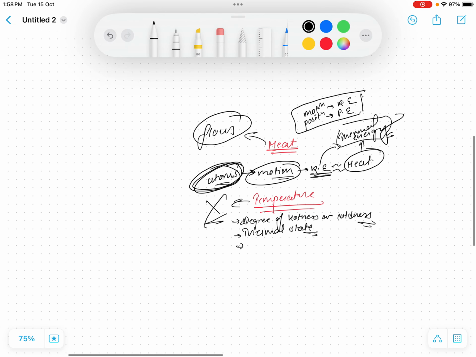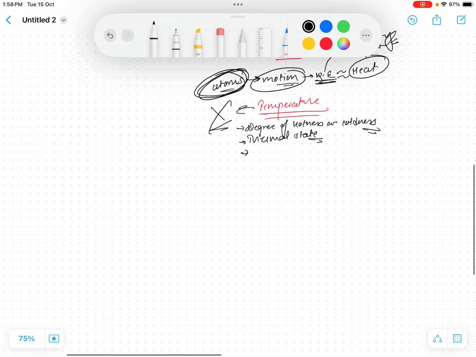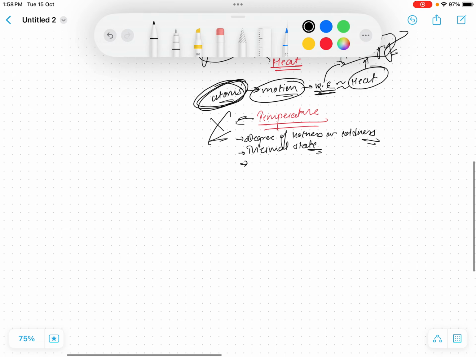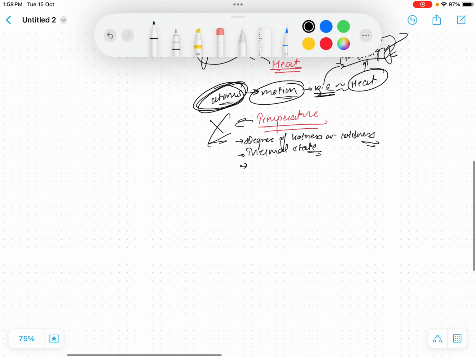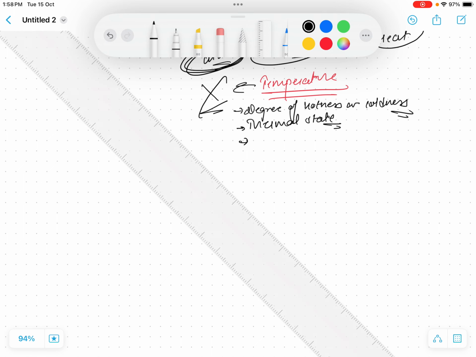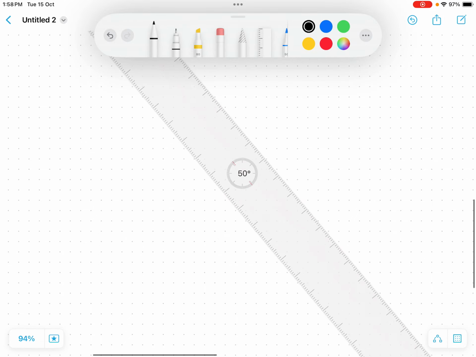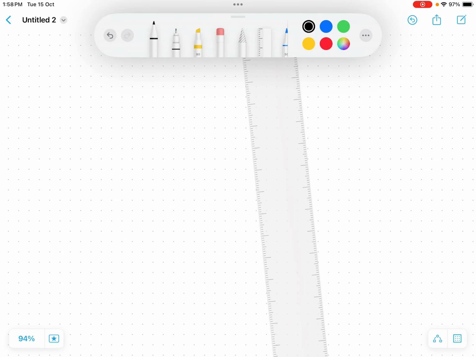So we discussed the very basic definitions of heat and temperature. Now we will make a chart and write some differences between heat and temperature. It will make our concept more clear. So I'll just make a chart on heat and temperature.